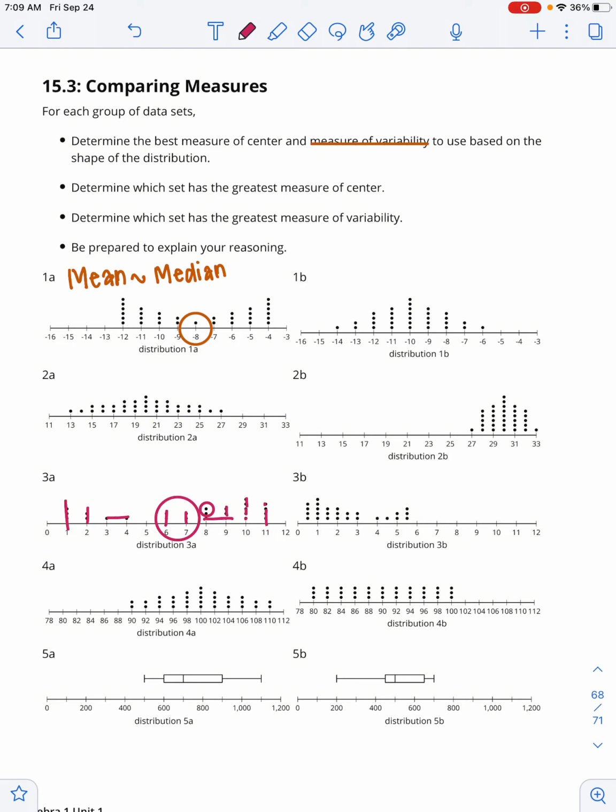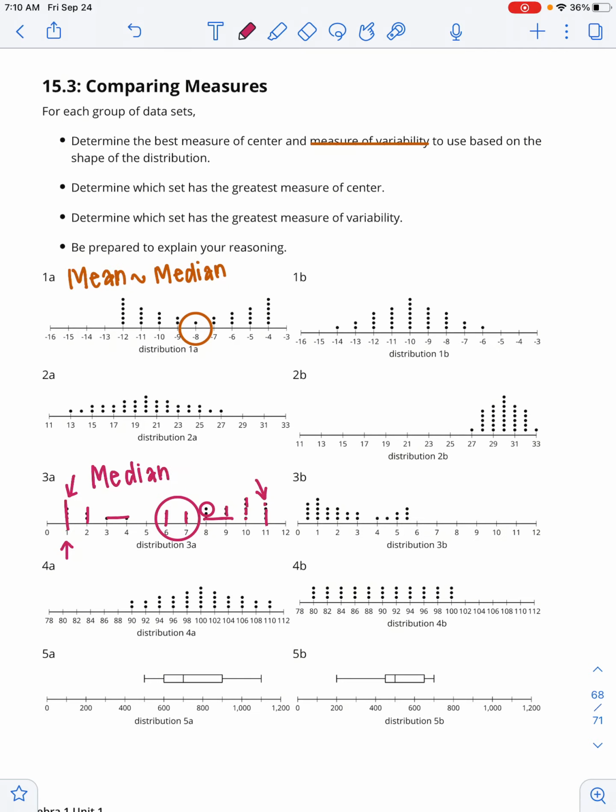And the reason it's going to be skewed is because we have all these points over 1 that are going to affect our mean. When we have data points that are really far away from each other with gaps in between, it's often better to use the median instead of the mean. So all I would be asking you to write is median.